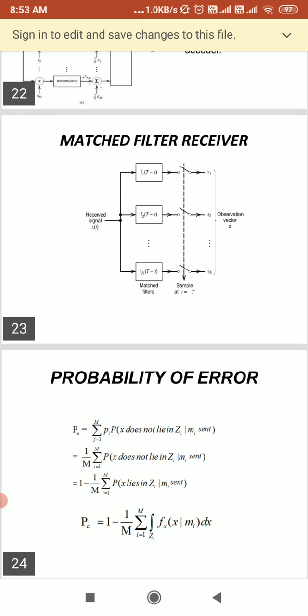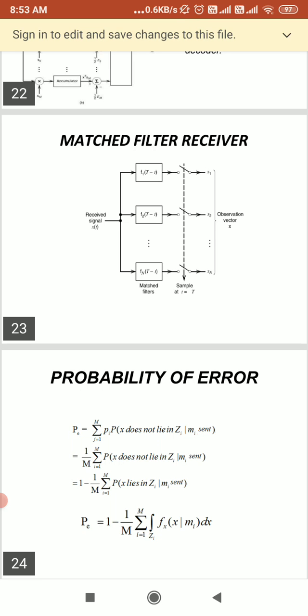Which we get after sampling, which comes from the matched filter. So you will get y of t equal to s naught of t plus n naught of t.